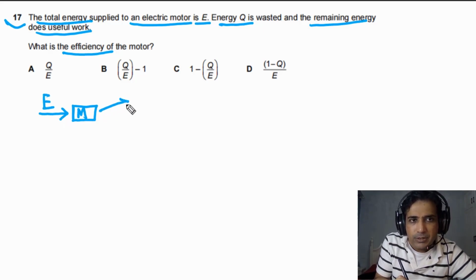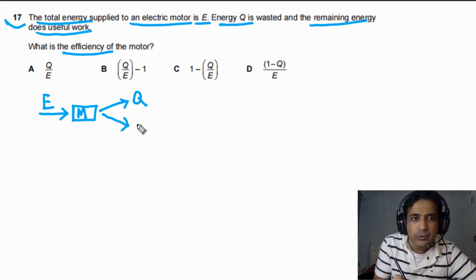Q is the wasted energy, and the useful energy we can calculate from here. The useful energy in this case will be equal to E minus Q. So this is useful and this is wasted. This much energy is wasted and this much energy does useful work.